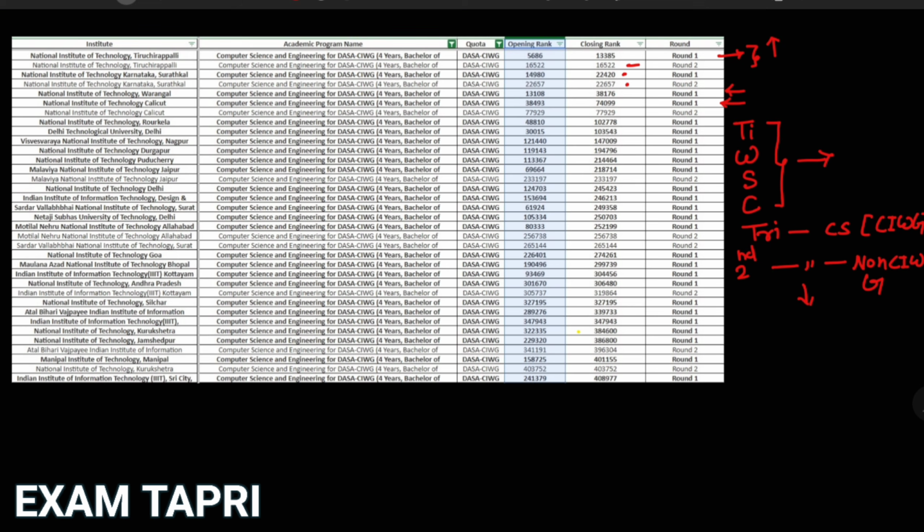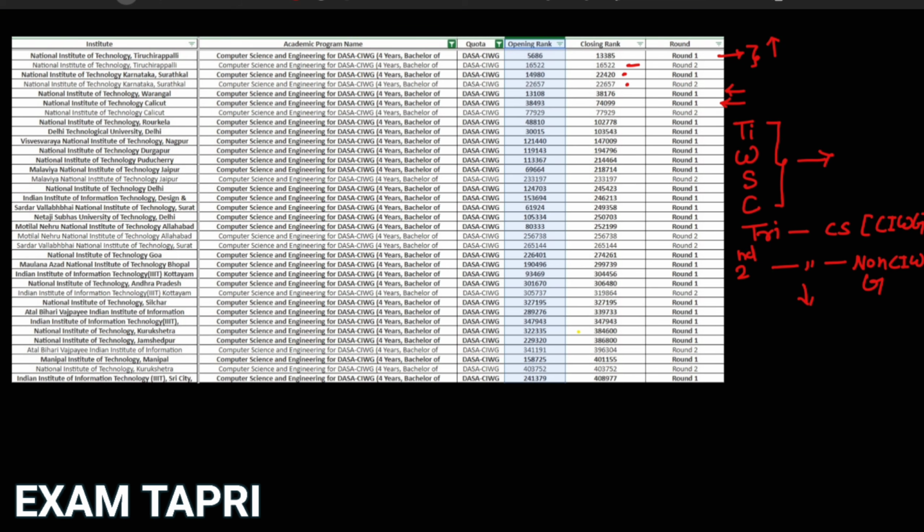When I say easily, that doesn't mean you will definitely get it. But the cutoff I have here is a representation of only CAWG. For non-CAWG, if it is 16, it will be a minimum of 16 to 18.